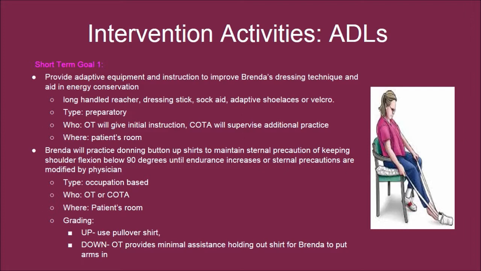Short-term goal 1. Provide adaptive equipment and instruction to improve Brenda's dressing technique and energy conservation. This is a preparatory activity which will be given by the OT and the COTA. Brenda will practice donning button-up shirts to maintain sternal precautions of keeping shoulder flexion below 90 degrees until endurance increases or sternal precautions are modified by the physician.